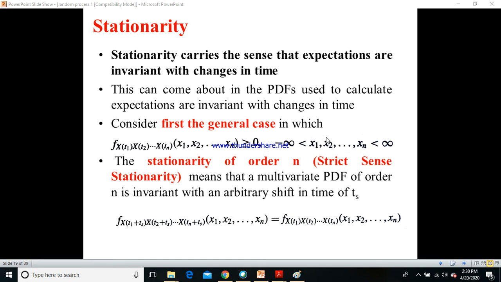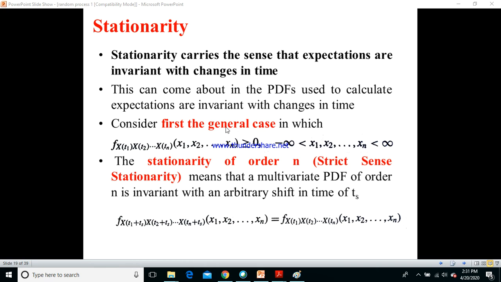In the general case, as seen in video 1 of module 3, the PDF for random variables at times t1, t2 till tn is greater than or equal to 0, where x1, x2, so on, xn vary from minus infinity to plus infinity.